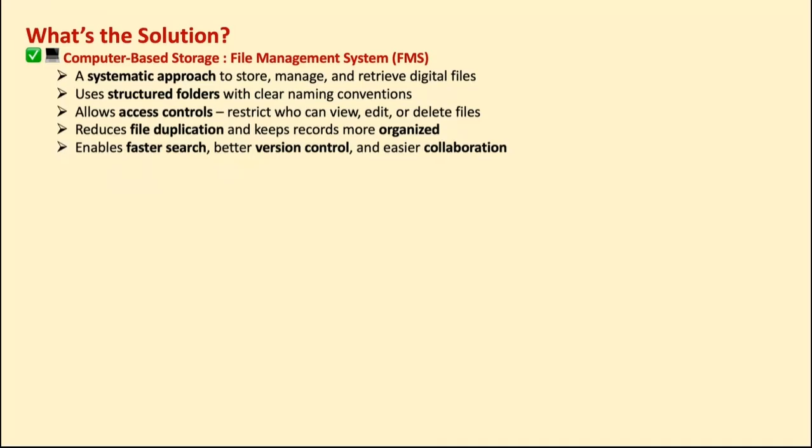So you are going to enforce certain kinds of rules, and you're going to avoid a lot of duplication, and you are organizing everything very properly.